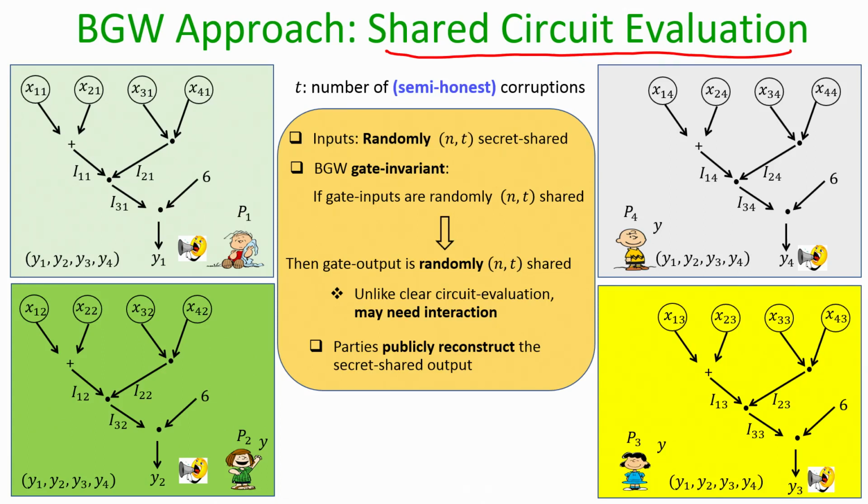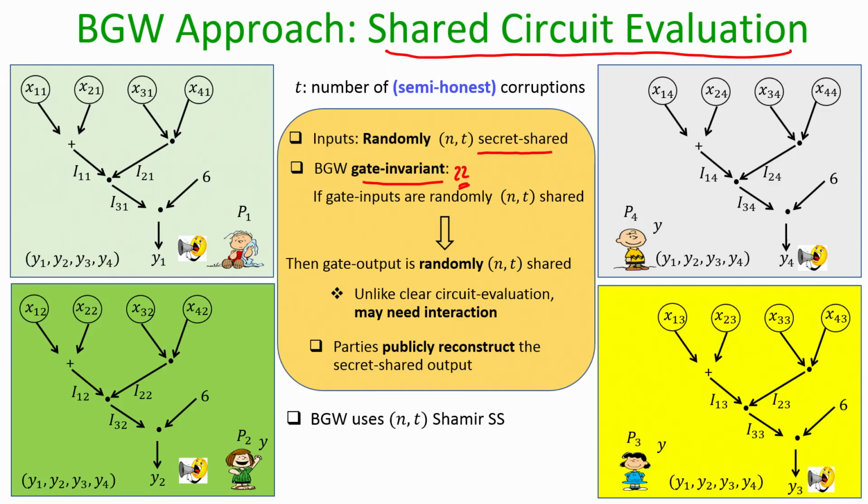What will be different in different MPC protocols? What exactly is the secret sharing scheme you are following? How exactly the inputs are shared and how exactly the gate invariant is maintained? But the approach or the philosophy remains the same in all the generic MPC protocols.